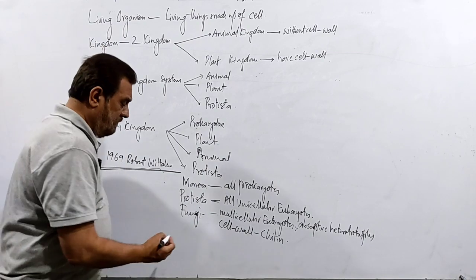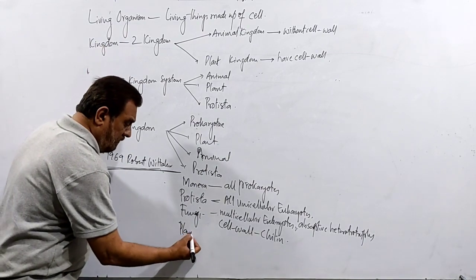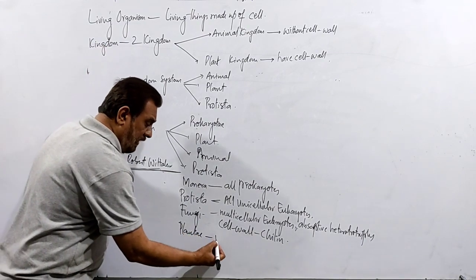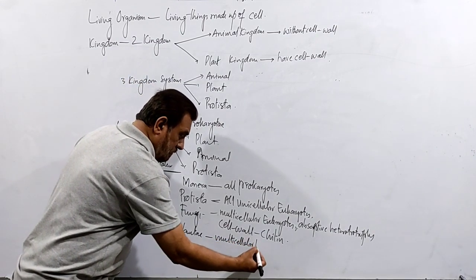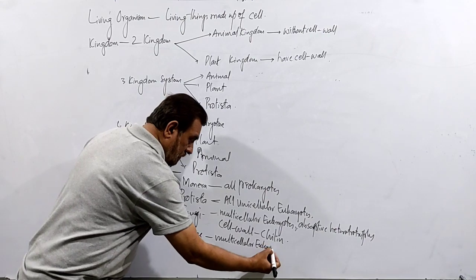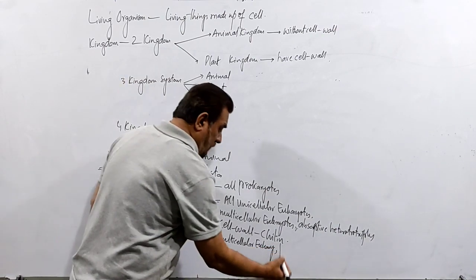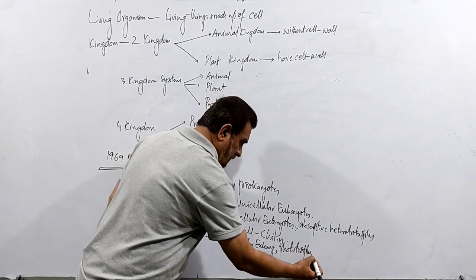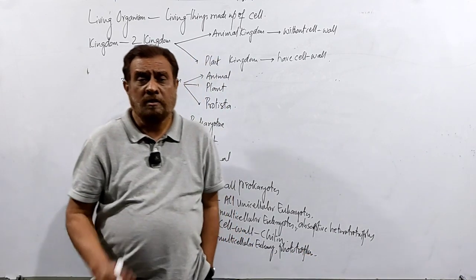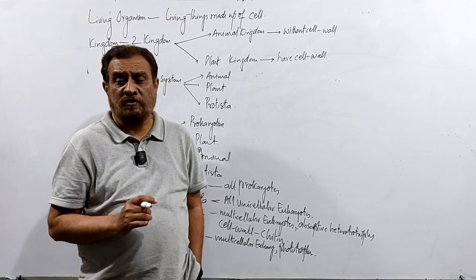Then after that, the next one was Plantae. Plantae were also multicellular eukaryotes. They all are phototrophs. Some people used to write that they have chlorophyll.